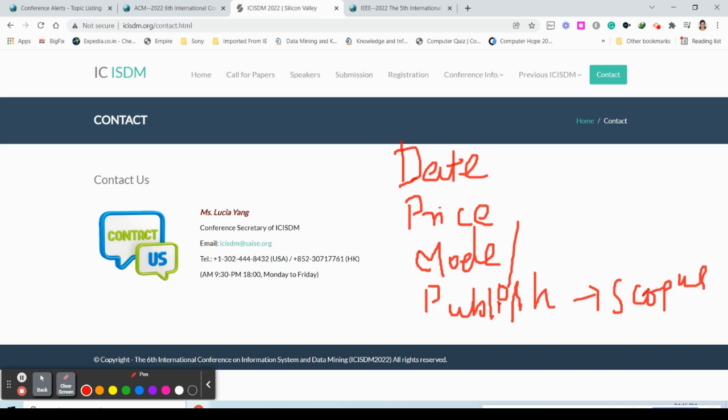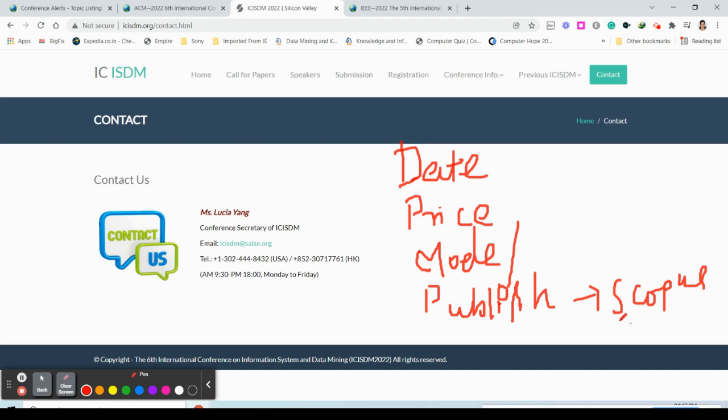And in a few conferences, they'll simply mention that all the accepted papers will be published in a Scopus journal. You have to ask for the list. You can mail them and ask for the list of papers, the list of journals where they'll be publishing your papers. You have to check whether those journals are indexed or not, and how long they have been indexed. I have already uploaded another video on Scopus indexed journals, how to check whether a journal is really in Scopus, and how to check for clone journals. So that also you have to check.